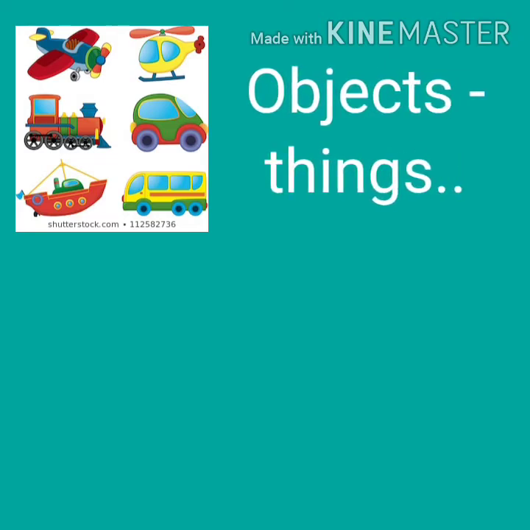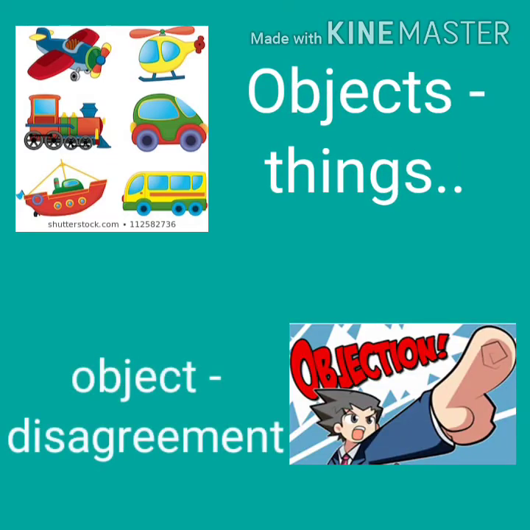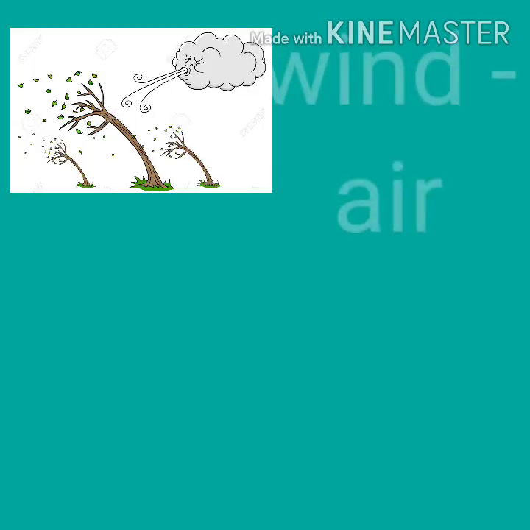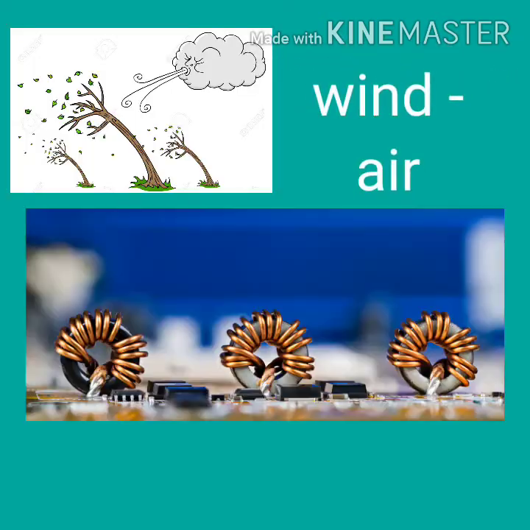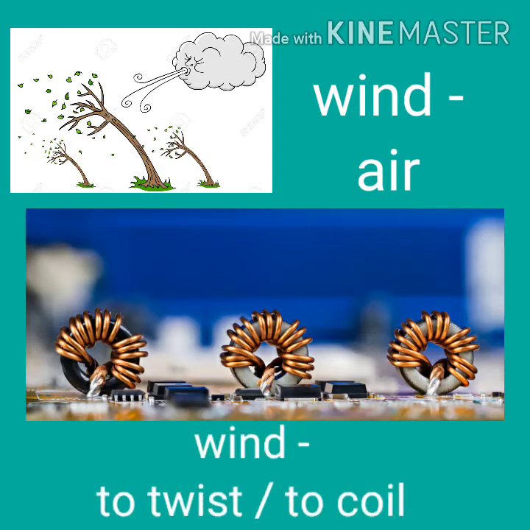Another example, object, refers to things, nouns. Object, verb, to show strong disagreement. Wind, the movement of air. Wind, to twist or to coil something. Here the spelling is the same but the sounds are different and the meaning is different.